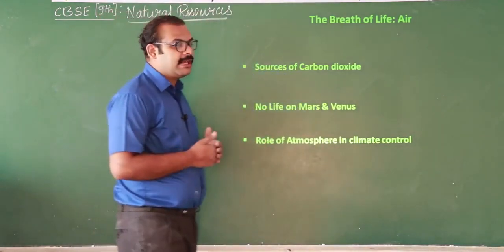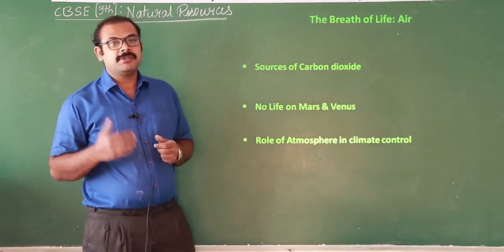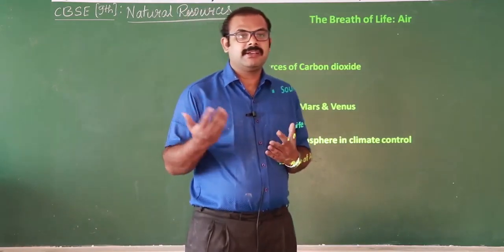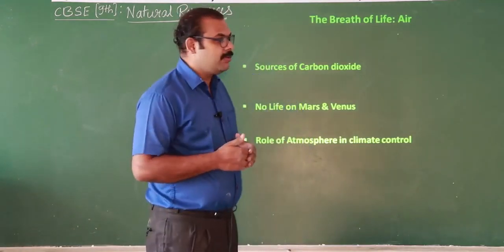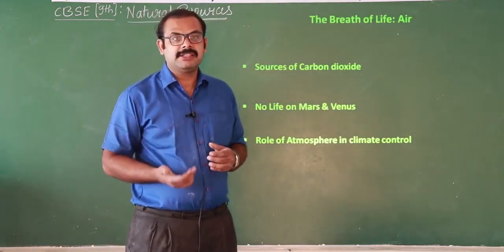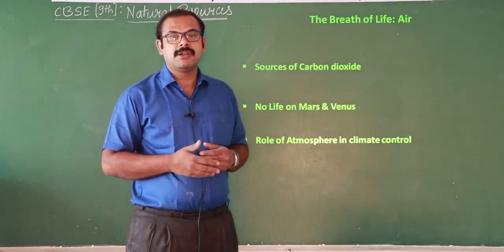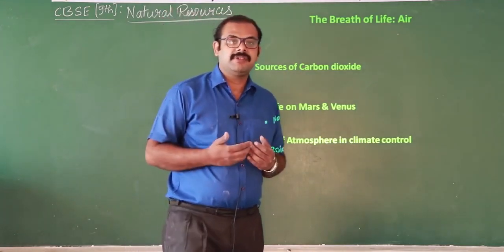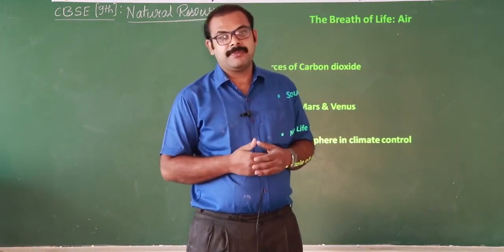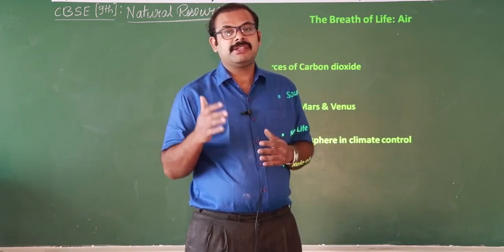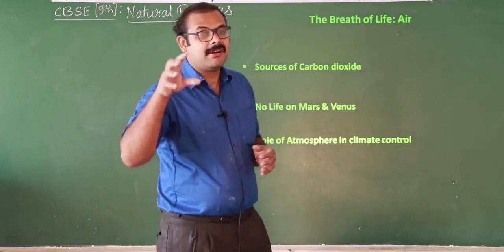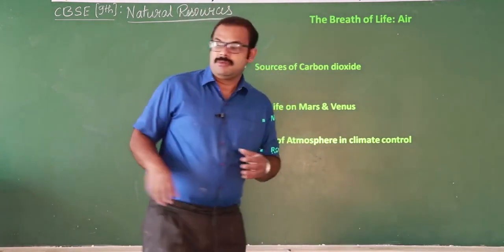The air contains different compositions. The composition of nitrogen is more, 78%, and oxygen is 21%, and carbon dioxide is less. We observe that carbon dioxide is produced a lot. We breathe carbon dioxide out, and whenever we burn anything, say fossil fuels and automobile exhaust, we are emitting carbon dioxide. Though carbon dioxide emission is very high, the percentage in the atmosphere is very low. Why? Because carbon dioxide is fixed in different ways.